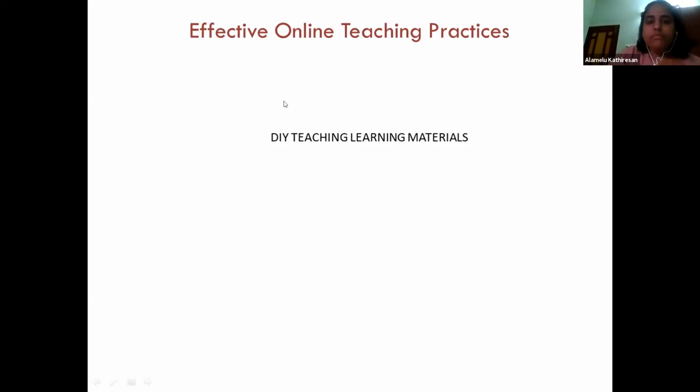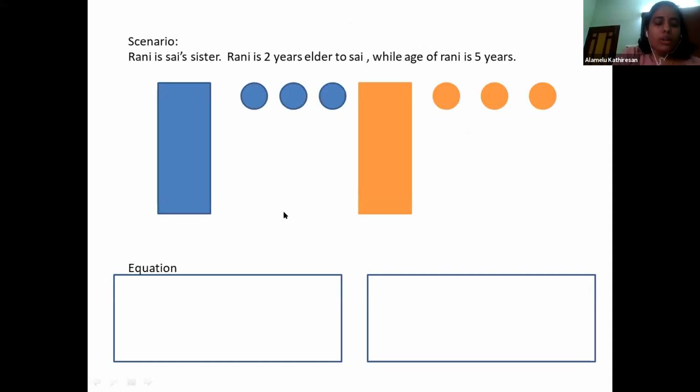If you could see, we just ask them to get rectangles of 2 different colors at least, and these represent the variables. And then they get small pieces of rectangles in different colors, which represent numbers like 1, and the white rectangles represent -1. So these are some simple TLMs that they are ready with the previous day. Basically the bigger rectangles are the variables, and the smaller rectangles represent a +1 and a -1. And this is done using 2 different colors.